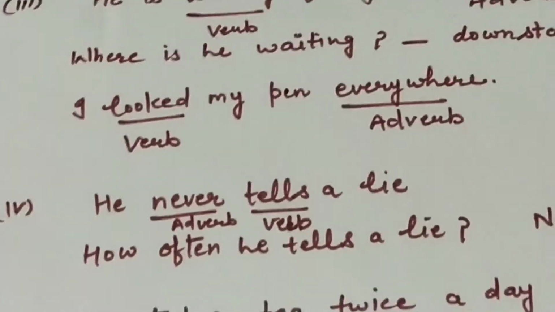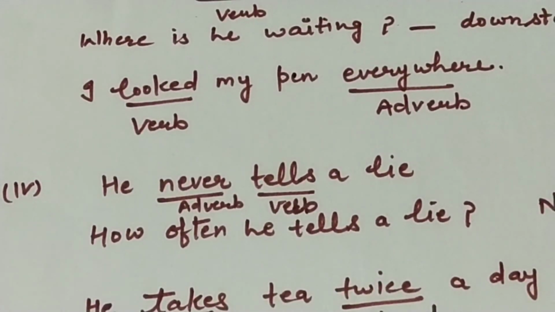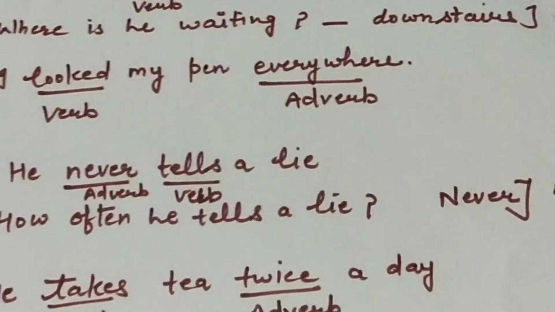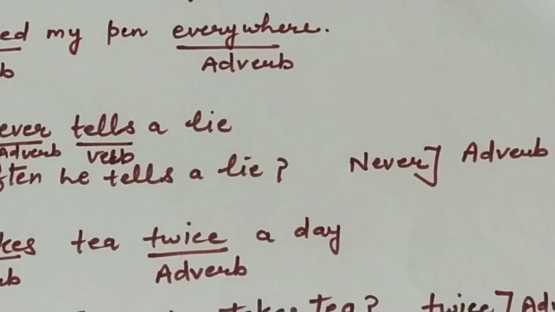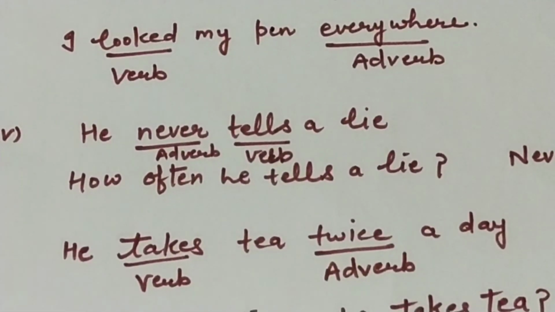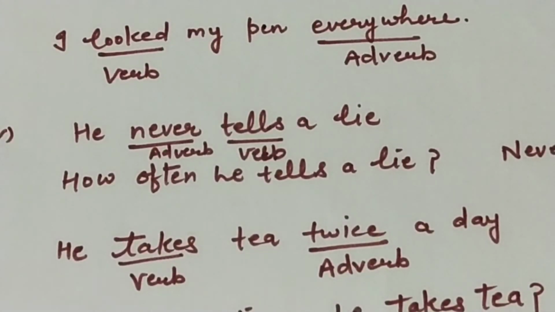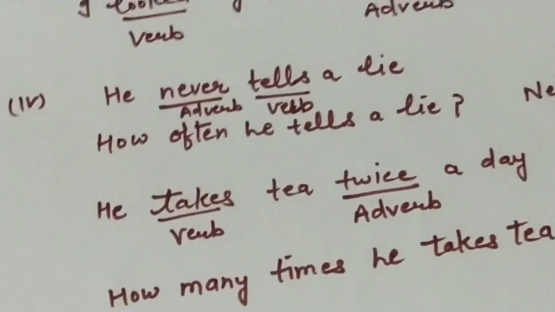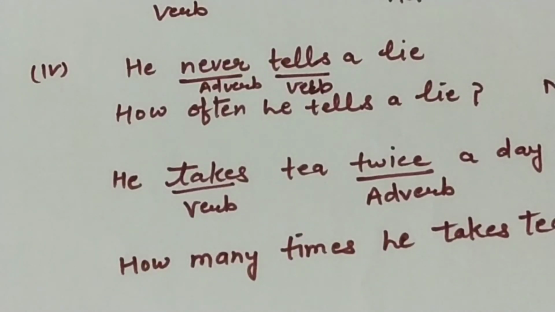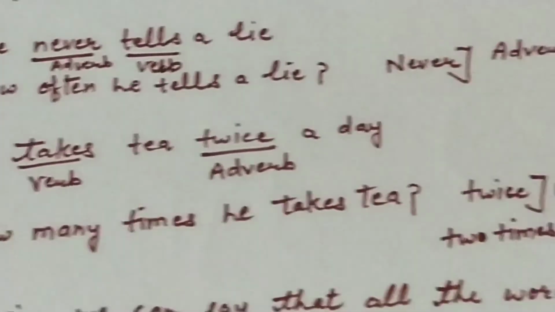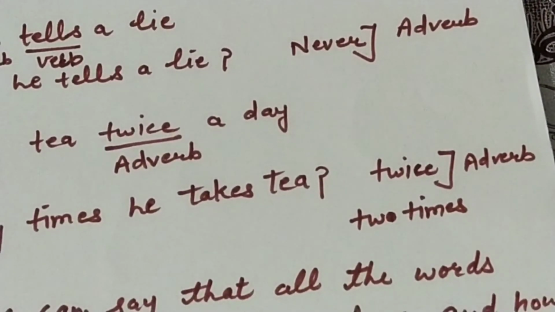Next example. He never tells a lie. How often does he tell a lie? The answer is never. Never is an adverb. He takes tea twice a day. How often does he take tea? How many times, how often, you can use both. How many times does he take tea? The answer is twice. Twice means two times, twice a day. So the word twice is also an adverb.